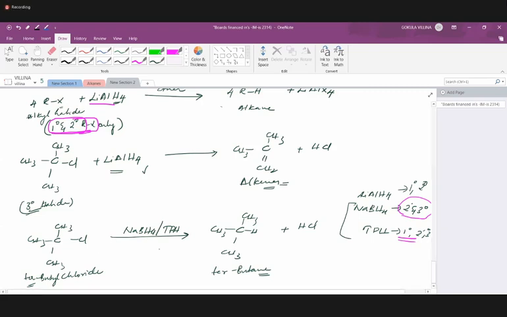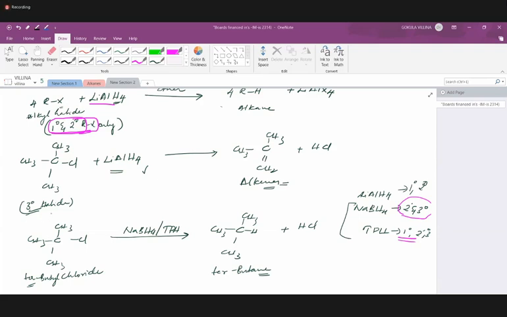Okay, that's the difference. You were asking about the role of ethanol and ether in those respective examples. They just act as a medium, so that all of the reactions happen in the solution state. They act as a solvent, just a medium for the reaction to happen. That's it.